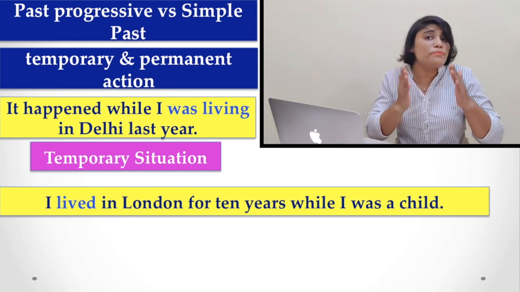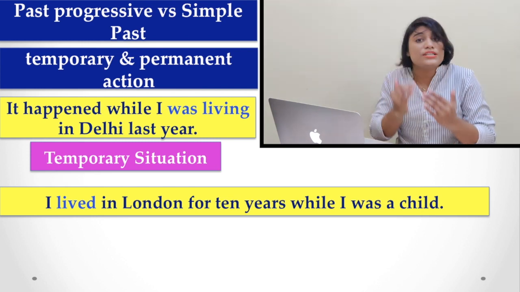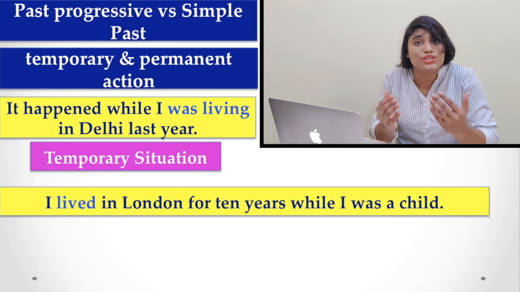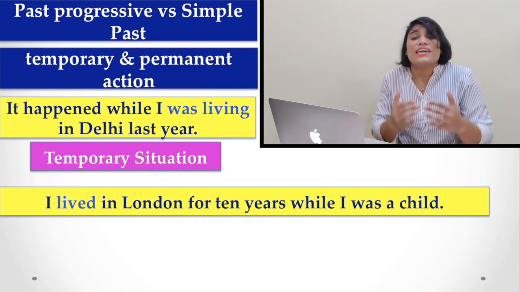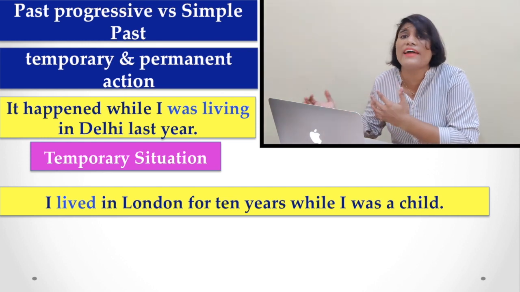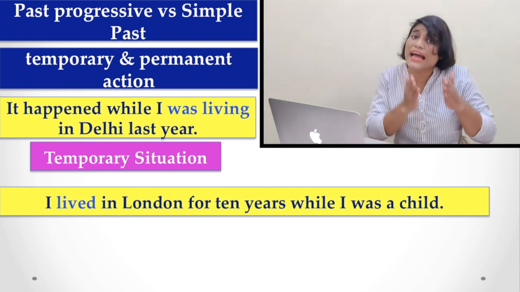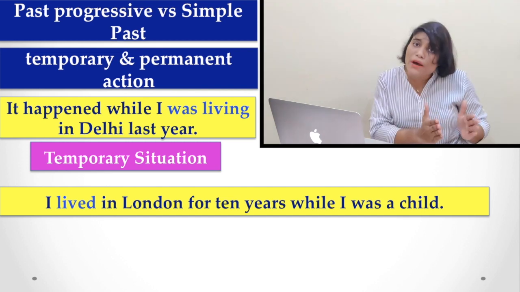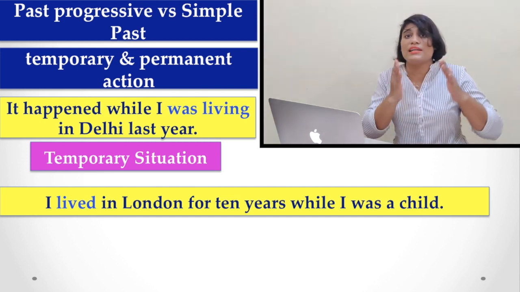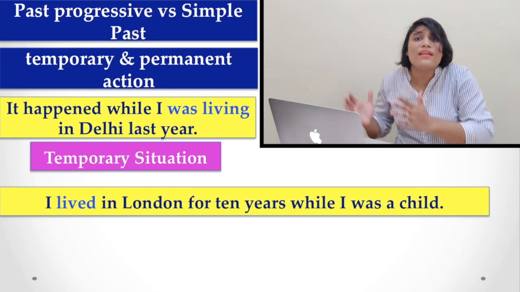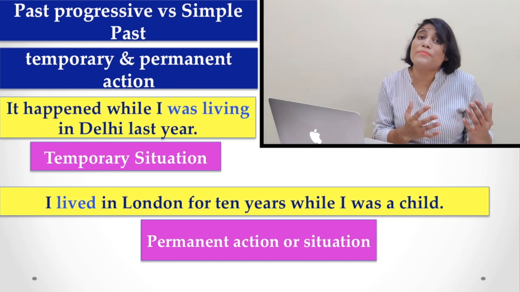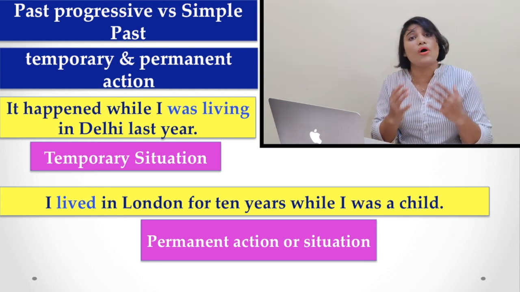So to state that permanent situation, we have to use simple past. If we say I was living in London for 10 years when I was a child, this is not a correct use. In that case, to denote that permanent situation, we have to use I lived in London for 10 years while I was a child. This is an example of a permanent action or situation.